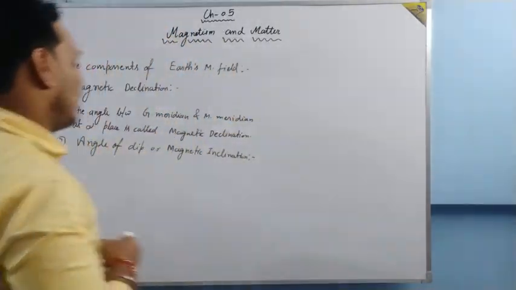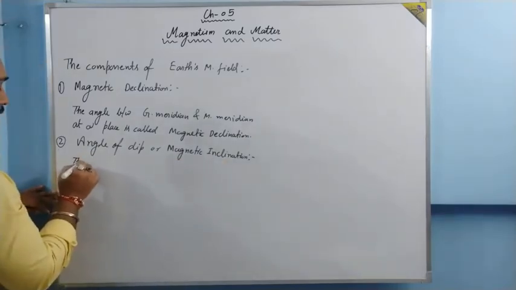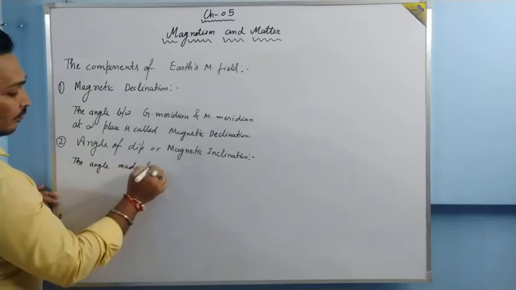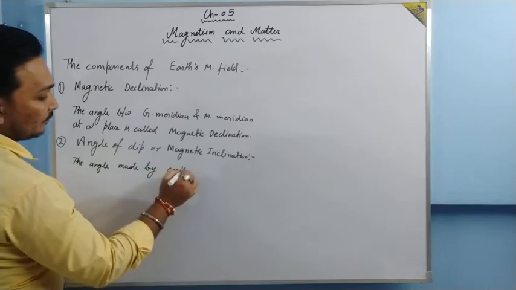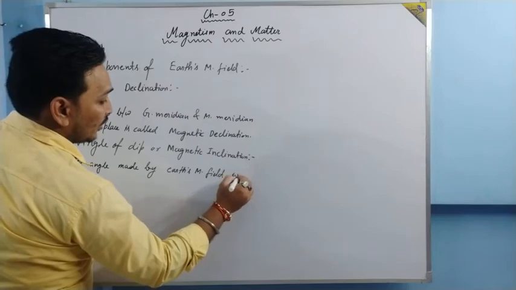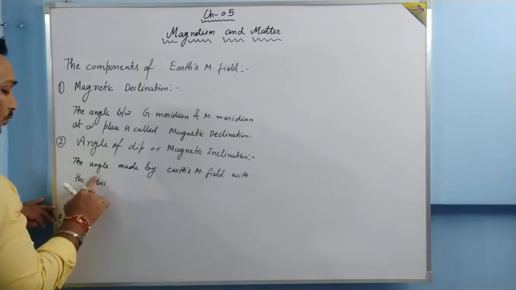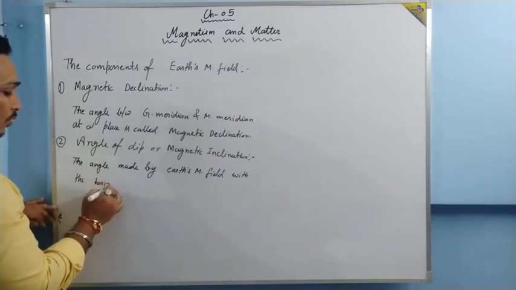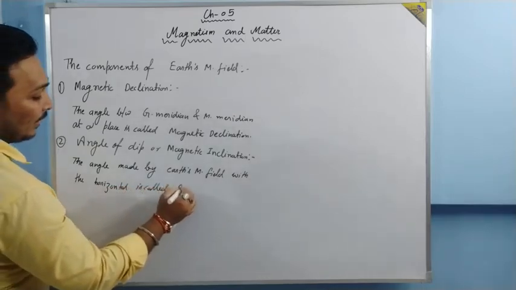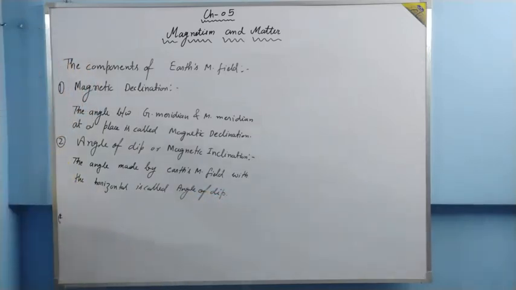How can we define it? We say that the angle made by Earth's magnetic field with the horizontal is called the angle of dip, right? It's called the angle of dip.